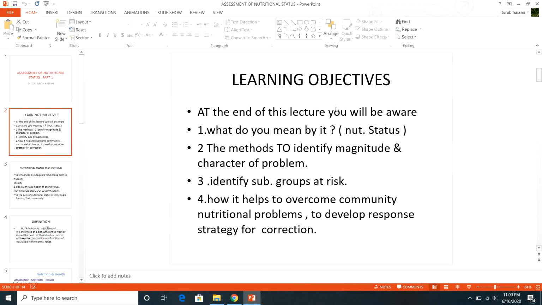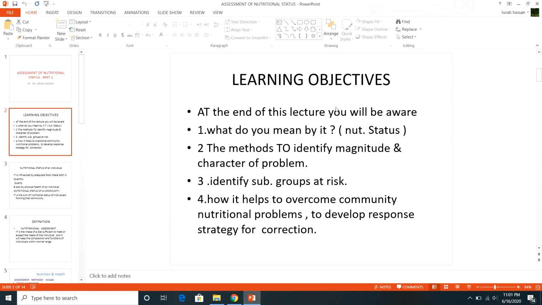And of course, when you get the data and all the information, this will help you to overcome the nutritional problem so that you can develop a response strategy for correction. These were the learning objectives: why you are studying nutritional status assessment.